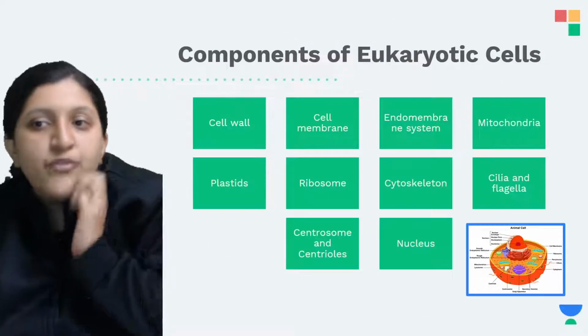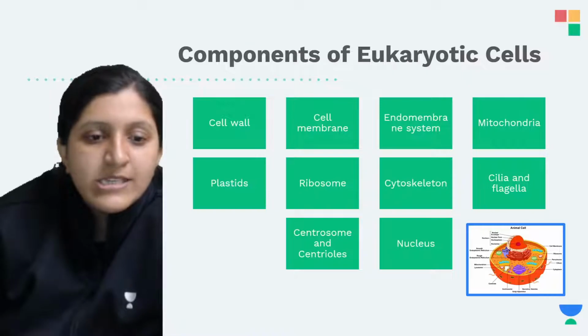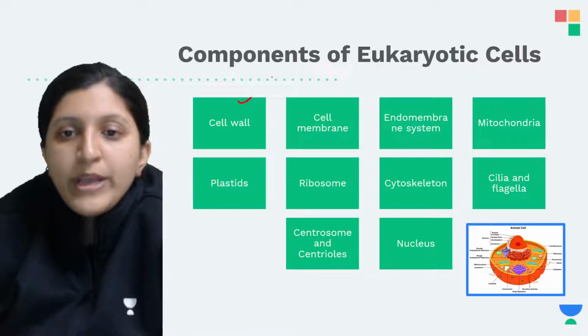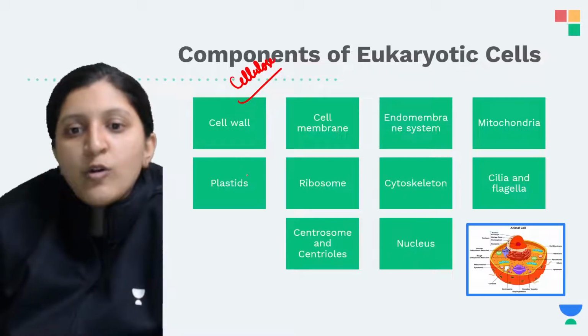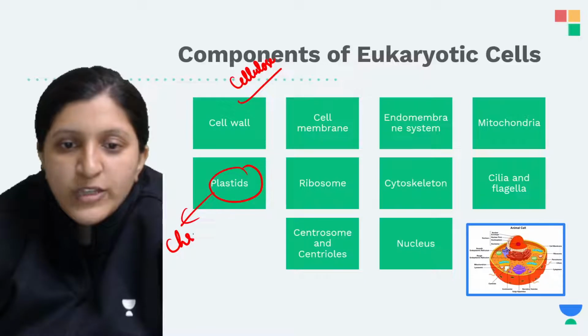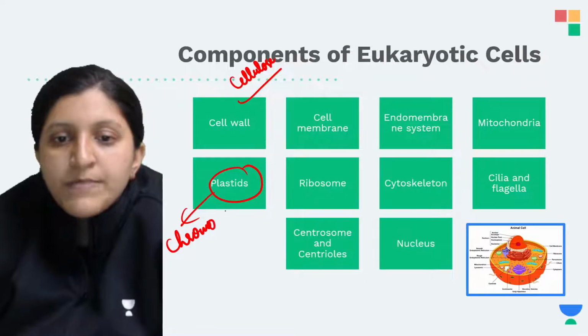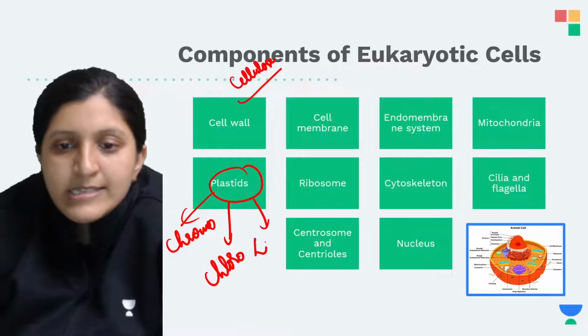So components of a eukaryotic cell: mainly the cell wall is present in the plant cell, which is made of cellulose, and you can also find a plastid. The plastid we just now discussed. So there is a chromoplast, there is a chloroplast, and then there is a leucoplast.